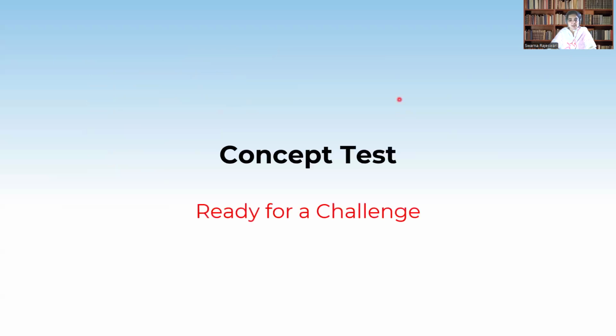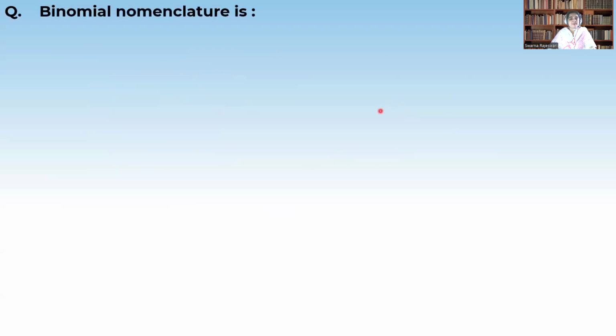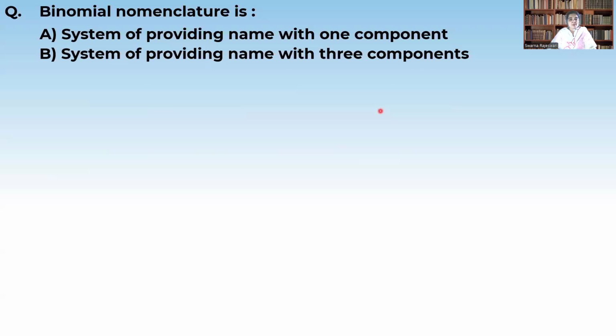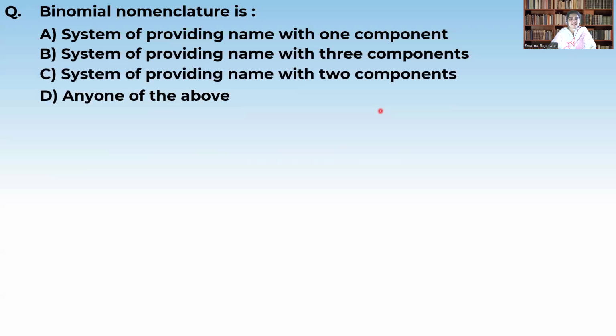So let us take a small concept test now. What is meant by binomial nomenclature? We have given four options. System of providing the name with one component, system of providing the name with three components, system of providing the name with two components, any of the above. So we studied binomial nomenclature is the system of providing the name with two components. One is the genus and the second epithet is the species. So option C is correct.